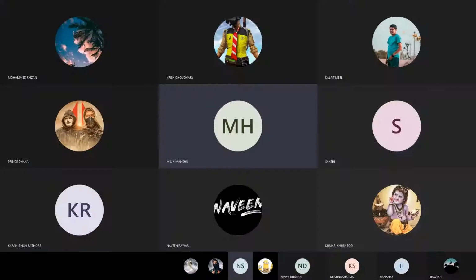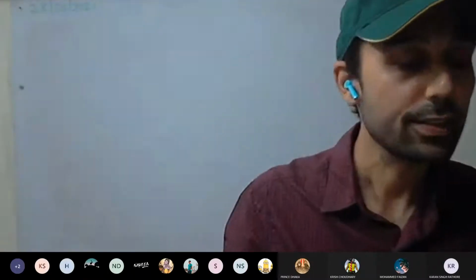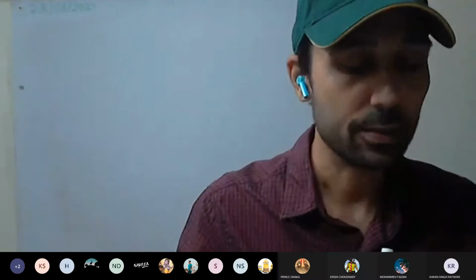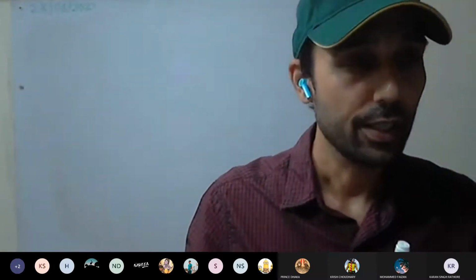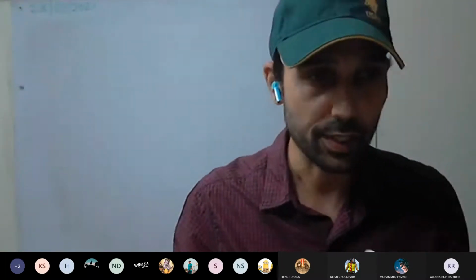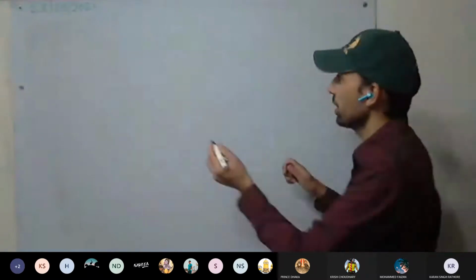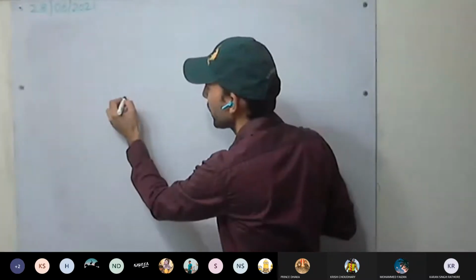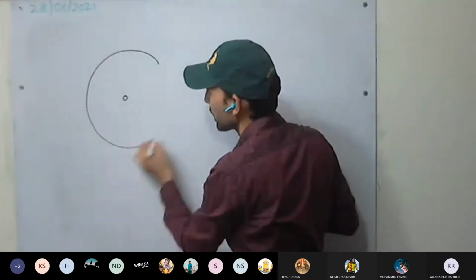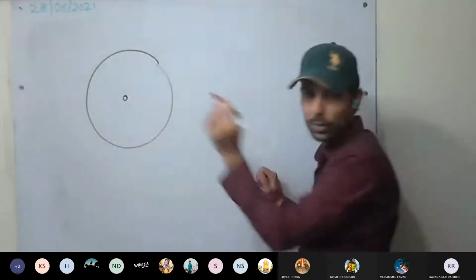So we will discuss centrifugal force. A little bit of intro: we have circular motion, and then centrifugal force we will discuss. So circular motion we have discussed: a body moving in a circular path. If this is the center, the body moves in a circular path.